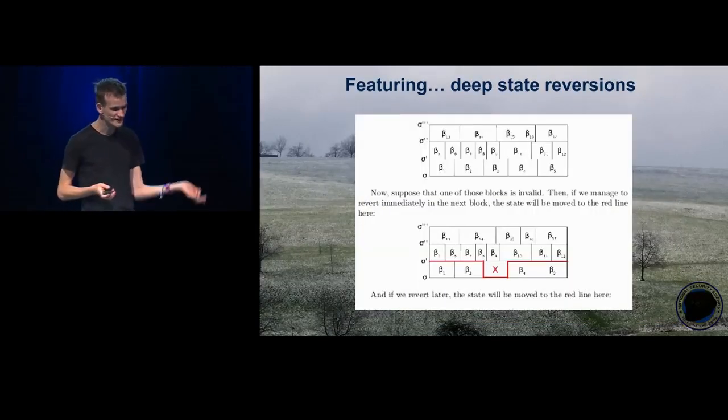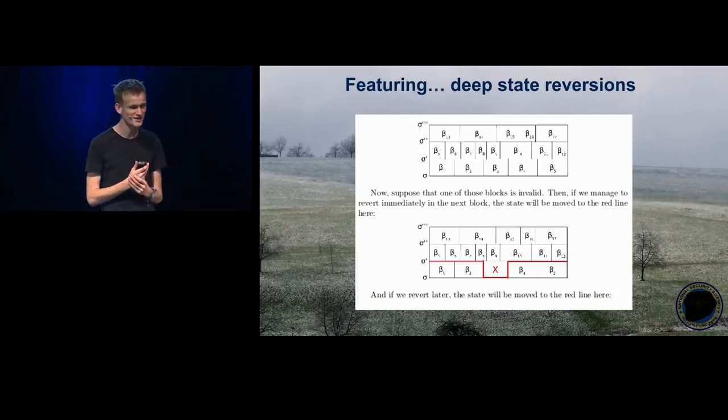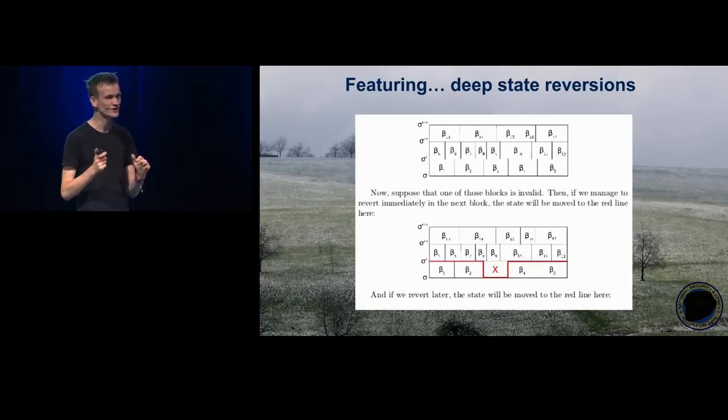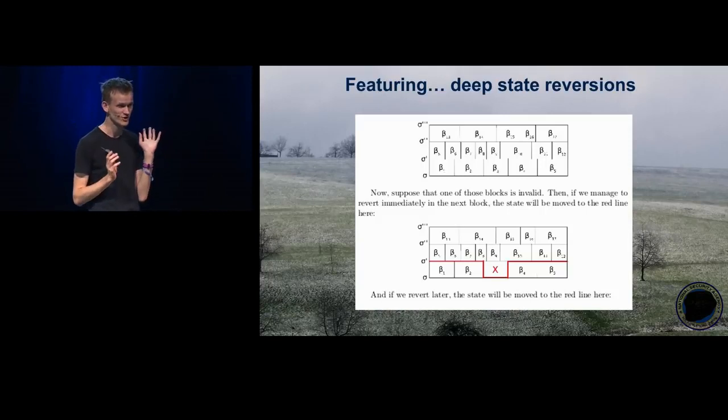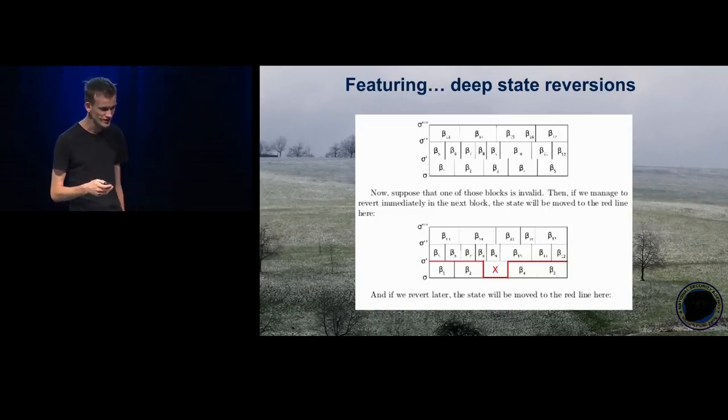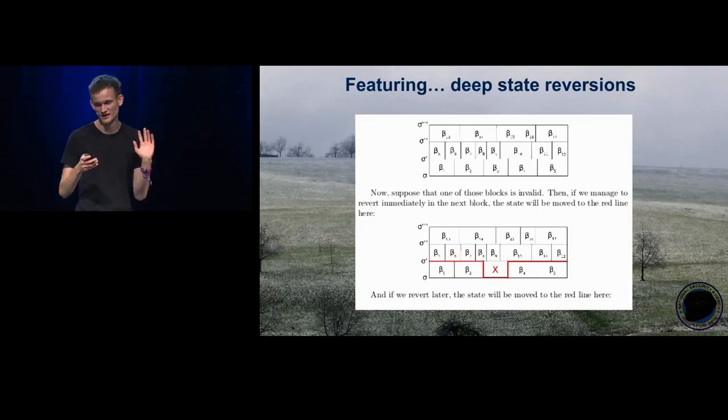Deep state reversions, so basically if something goes wrong, then potentially large portions of the state could get reverted even fairly far into the future. So there was a bunch of complexity, right?